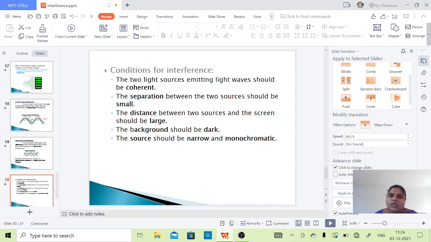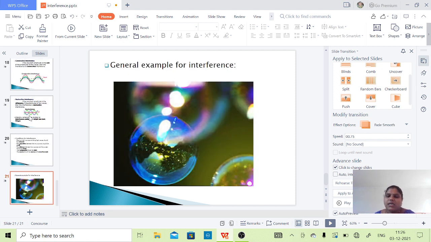For this we also have a diagram in the previous slides. Monochromatic means a single color, that means a single wavelength. So simply this is about interference, the principle of superposition, and the basic conditions for interference. Let us see a general example of interference. Okay, this is the general example of interference as we regularly see in our daily life.